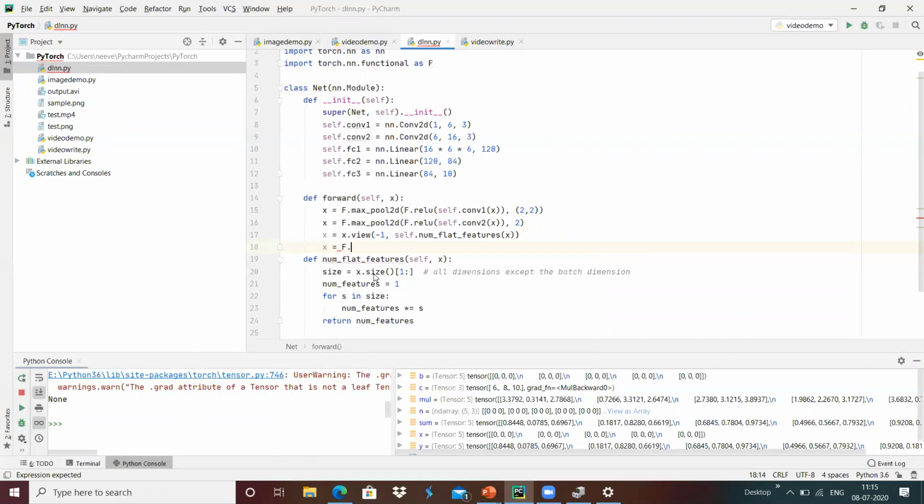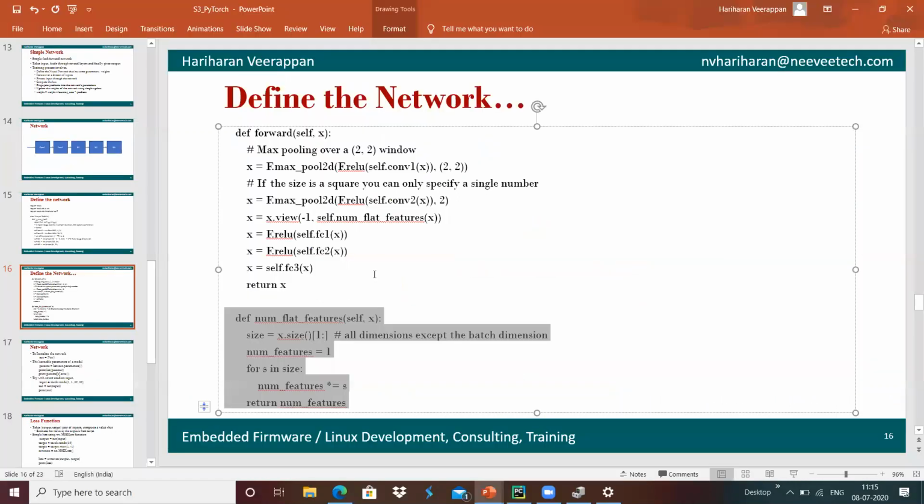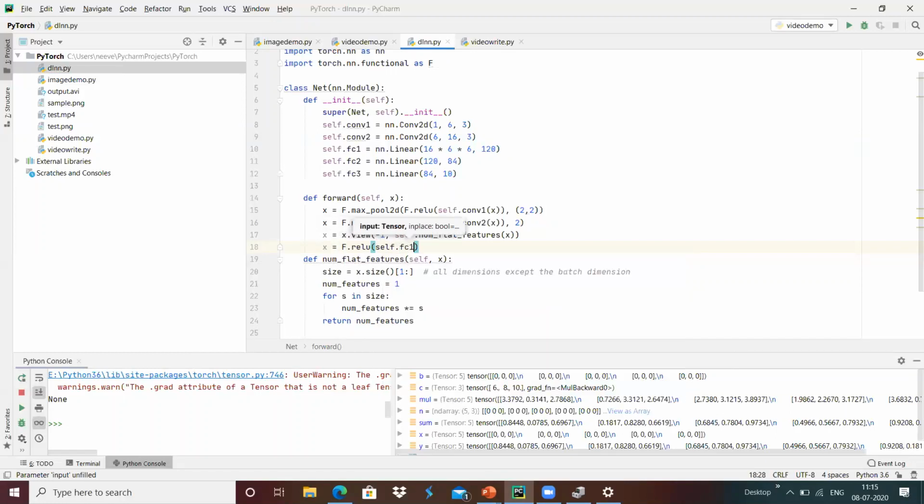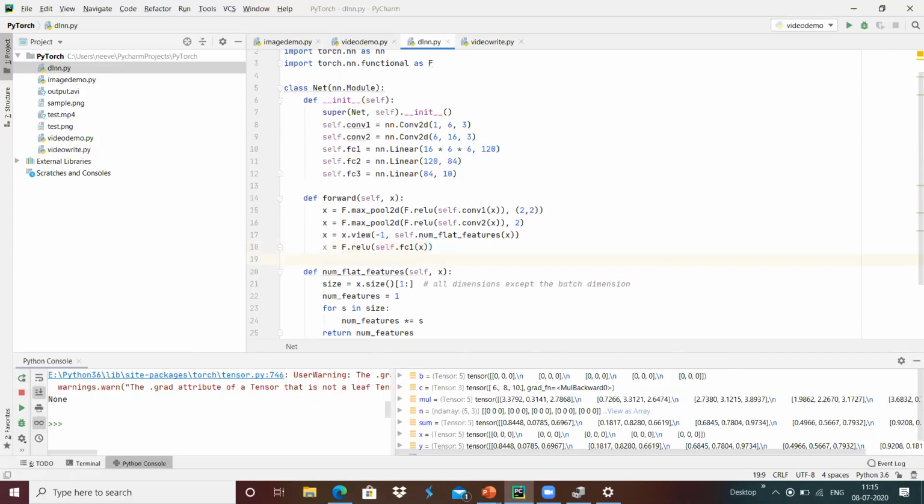Then, for example, F.relu, and then we can use the linear conversion with FC1 of x, and we got the output with the features.